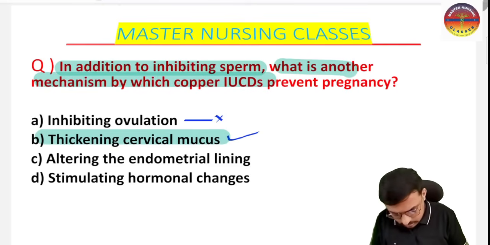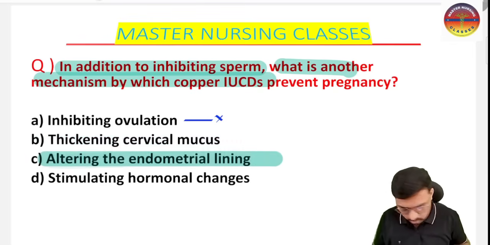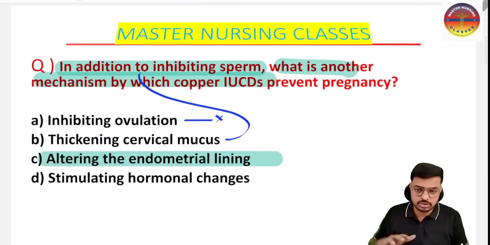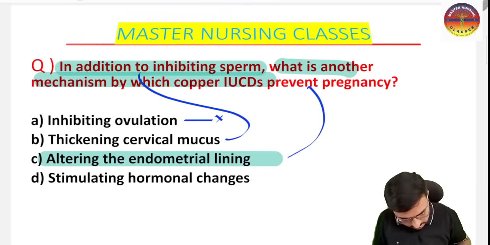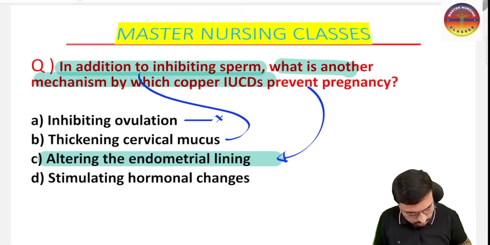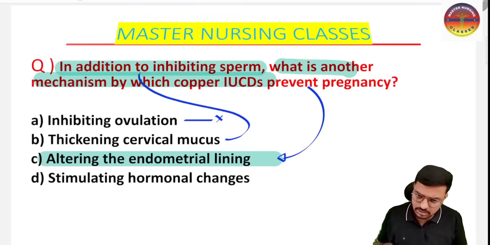It works by altering the endometrial layer. One mechanism, thickening of the mucosa, is already given in the question. In addition to that, what is the other mechanism by which the copper IUCD prevents pregnancy? The other mechanism is altering the endometrial layer, so it will prevent the pregnancy. The correct answer for this question is option C.